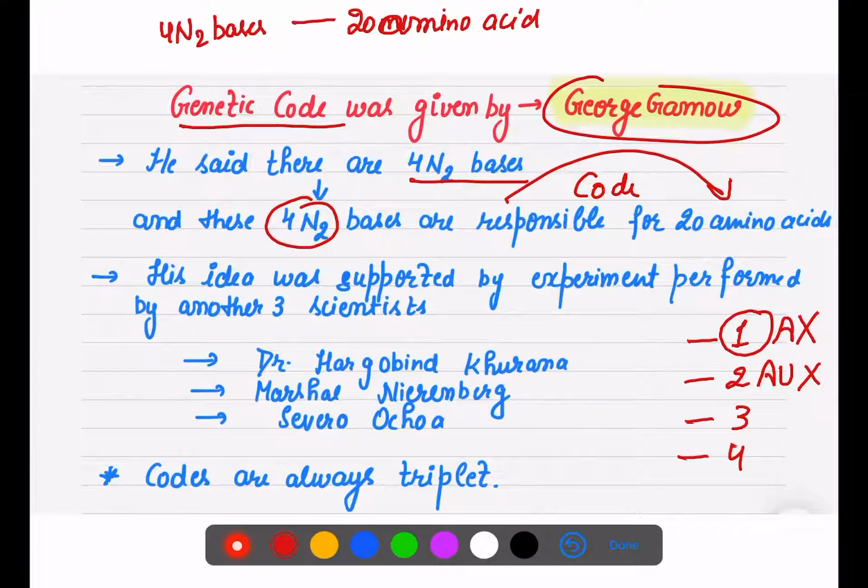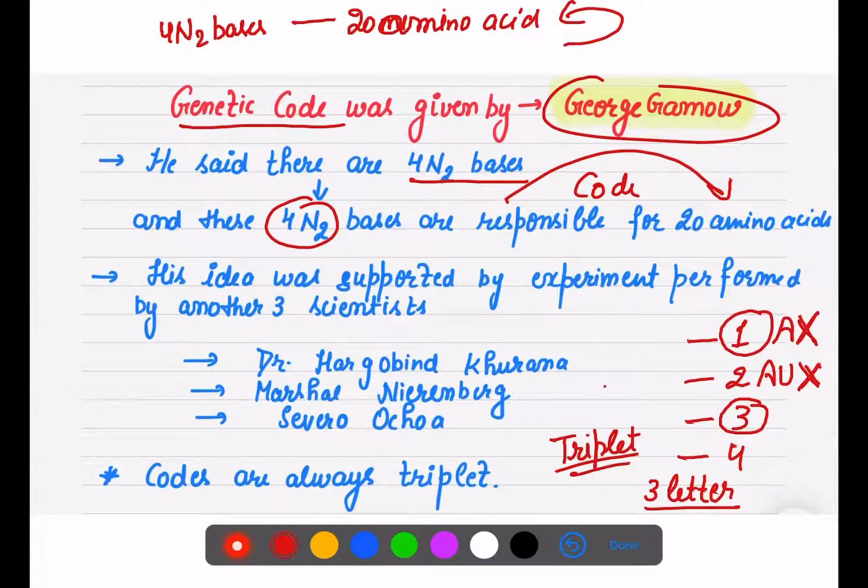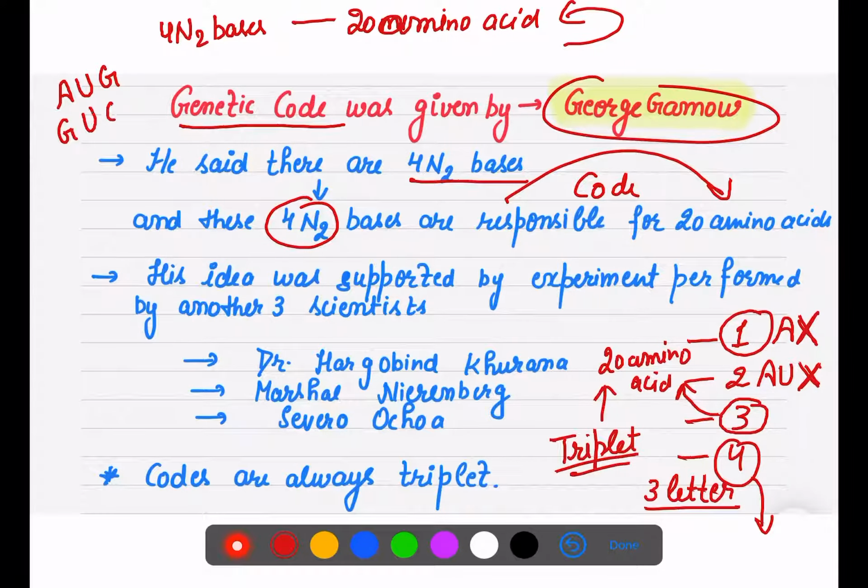Basically, with the help of probability, they calculated how to cover 20 amino acids. With that, they calculated that a code is always a 3-letter word. A code is always a triplet, which will cover our 20 amino acids. 4 letters would also cover 20, but we need only 20, so 3 is suitable. It means it will make a sequence like AUG, GUC, CGA, a triplet code.